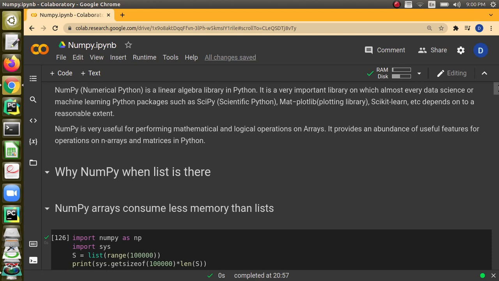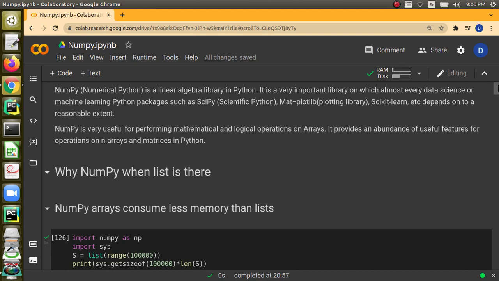For example, if I know that I require only 32 bits of memory, I do not have an option in Python to allocate only 32 bits. Like in C we can do int, then it will allocate only 32 bits. If it is long, it is going to allocate only 64 bits and so on. So that's a problem actually.